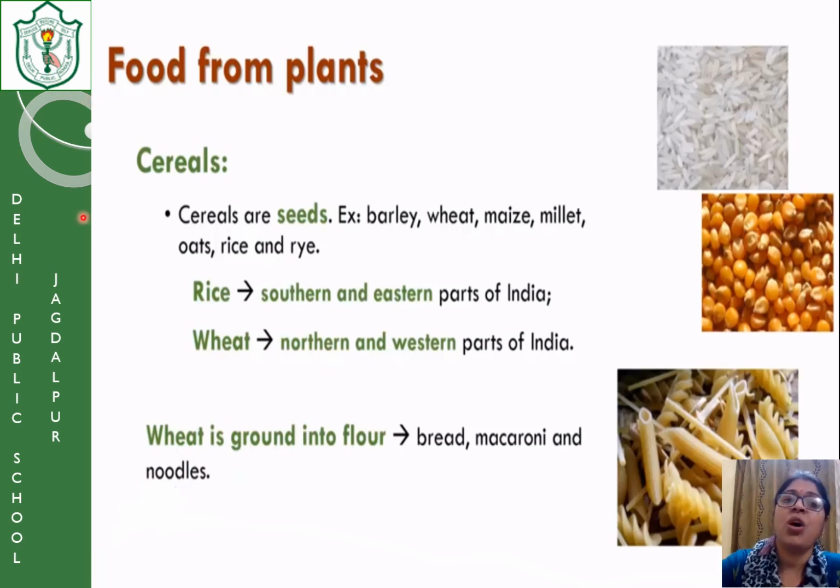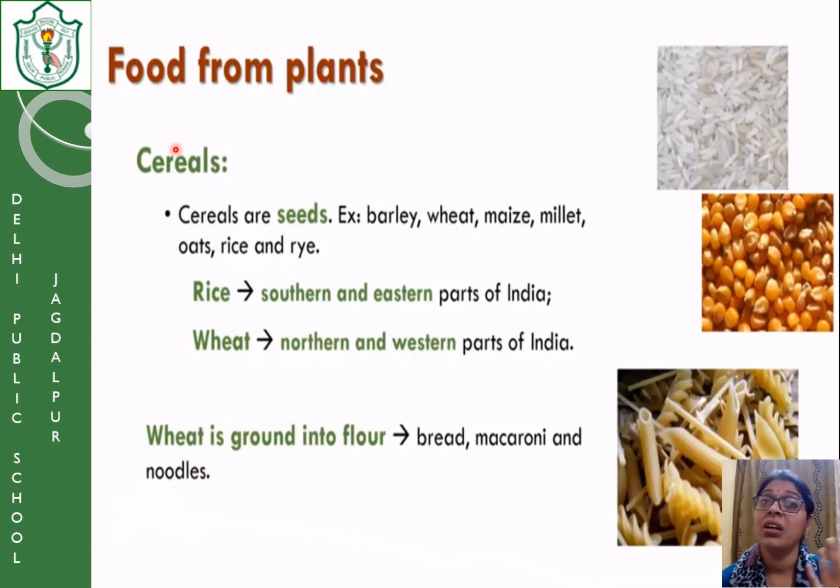So first we talk about the cereals. The first thing that we get from the plants is the cereal. Now, how is the food that we get from plants made? Plants make their food and that food is stored in their different parts, and that becomes our food. For example, one plant part that we eat is the root. What are they, children? Yes, carrots, radish, turnip are the roots.